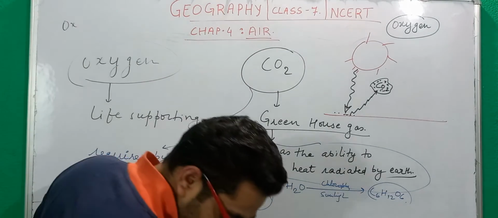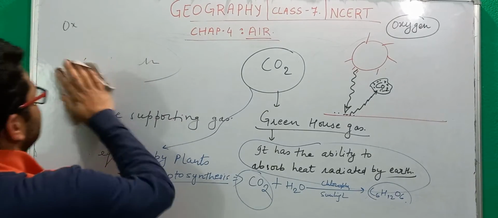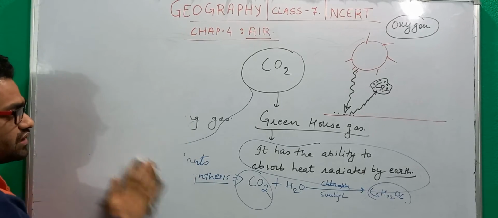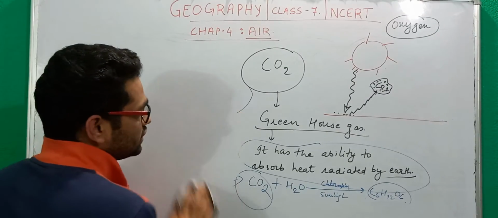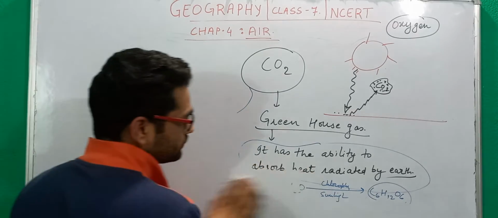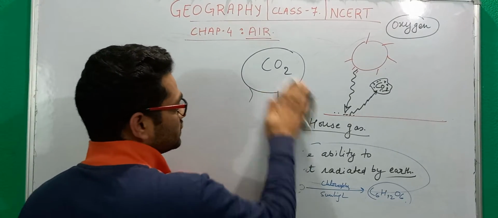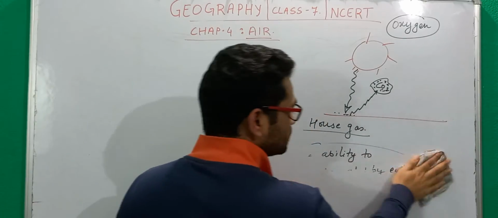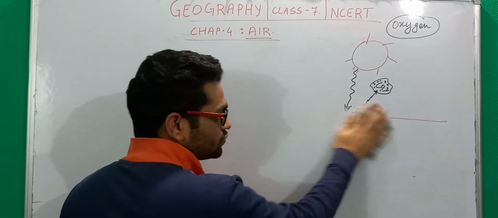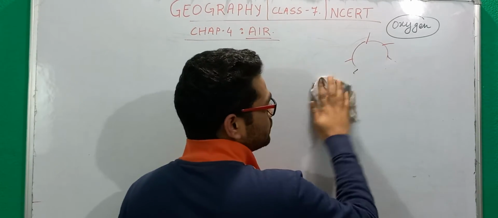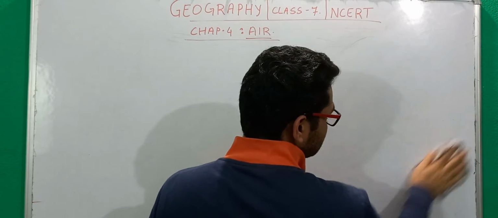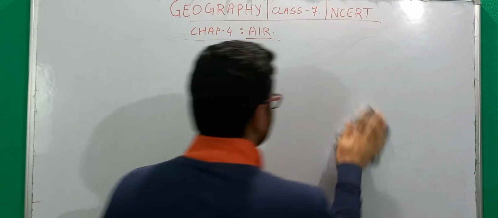Now let us understand the next topic, the atmospheric layers, in which we will study the different layers of the atmosphere. For example, troposphere, stratosphere, then mesosphere, then of course thermosphere, and then exosphere. We will understand each of these layers one by one, and also see what the distinctive properties of all these layers are.